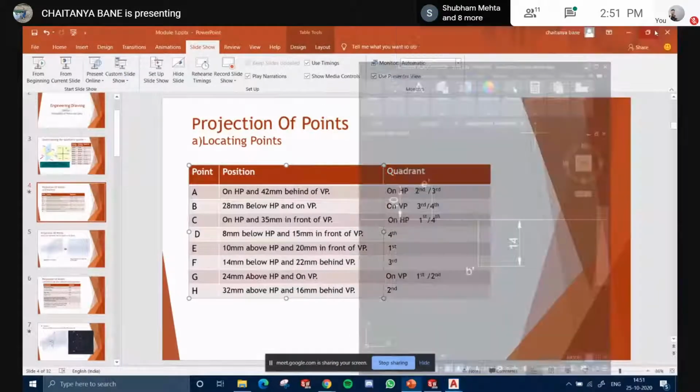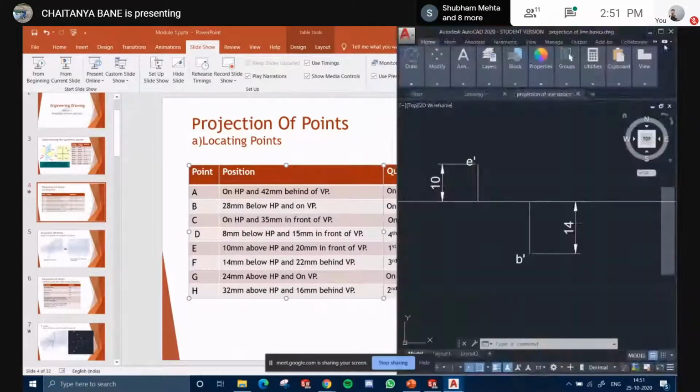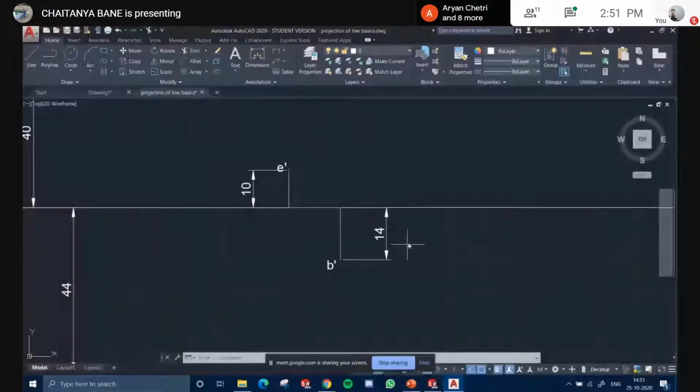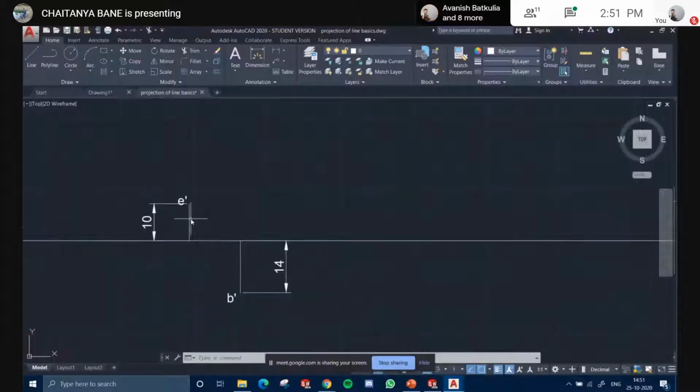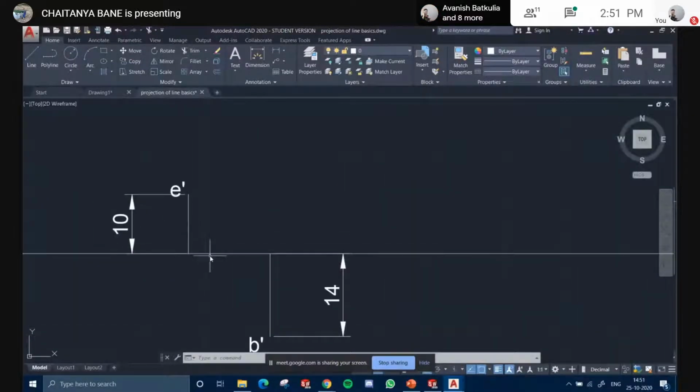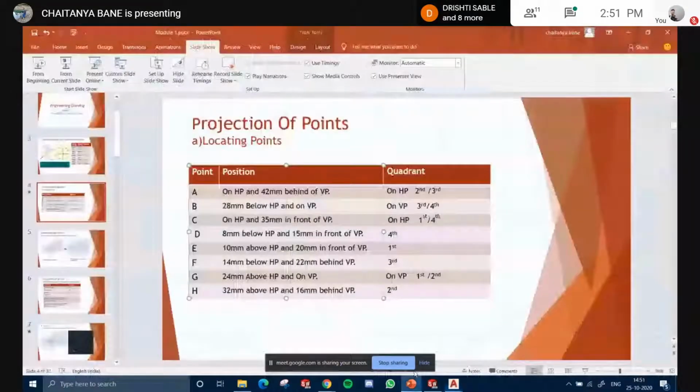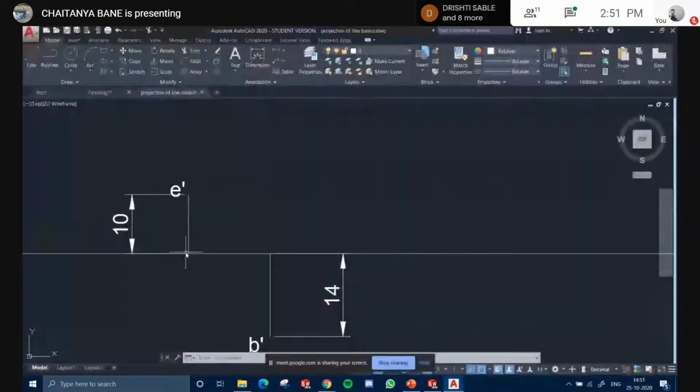Imagine what the horizontal plane would look like in the front view: this is HP, coinciding with the XY line. According to the given data, my point is 10 mm above the HP, so in short it is 10 mm above the XY line. And 20 mm in front of the VP will come down.